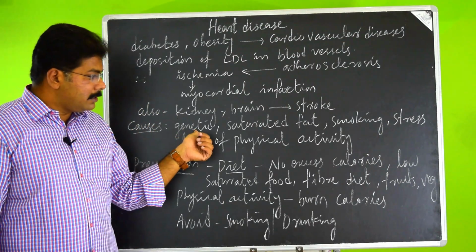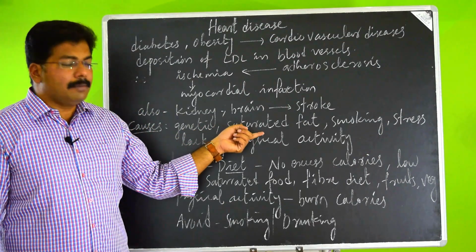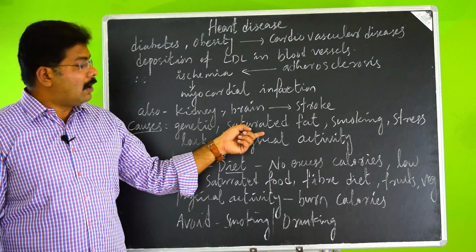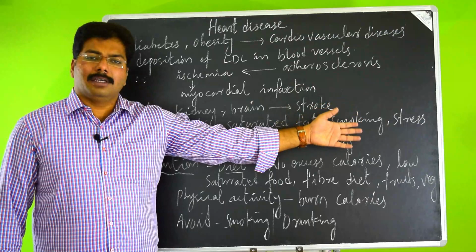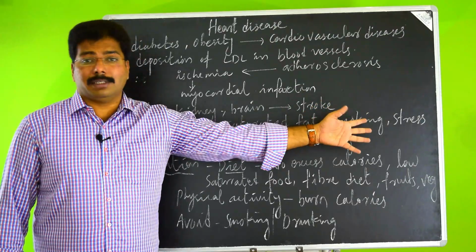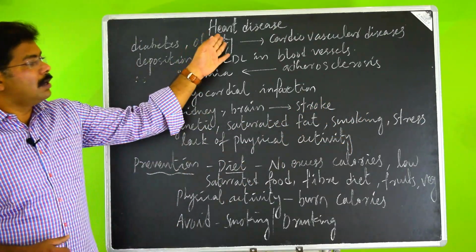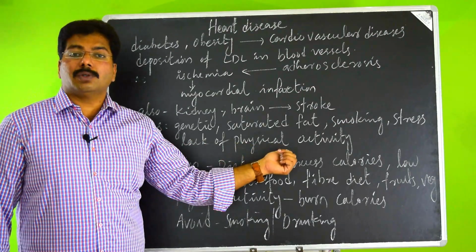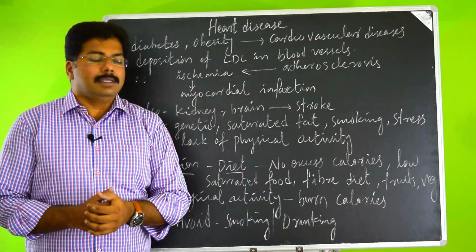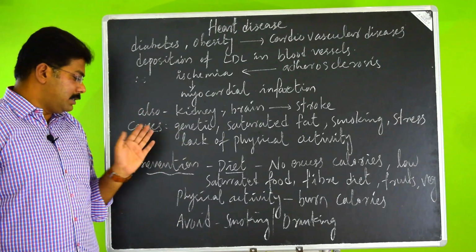It is genetic, and excess intake of saturated fat, fast food items, smoking, drinking and continuous stress can also lead to heart disease. And lack of physical activity also leads to heart disease. These are the major causes of heart disease.